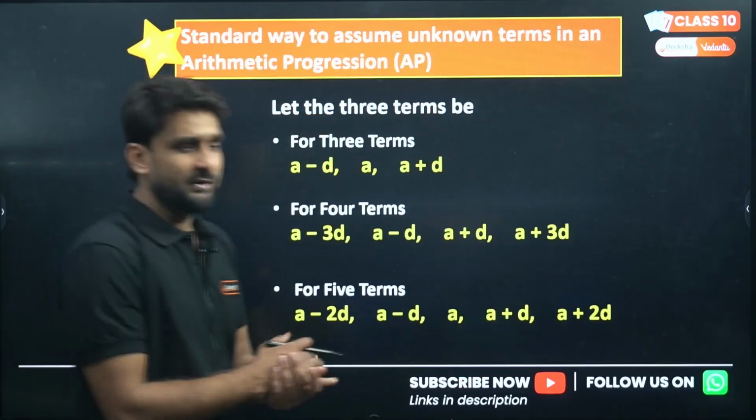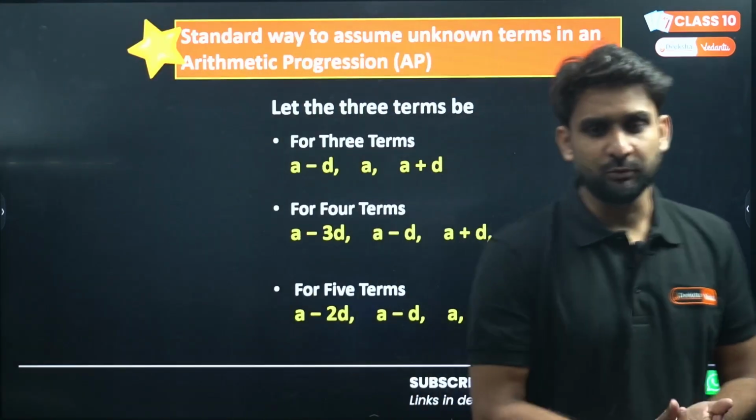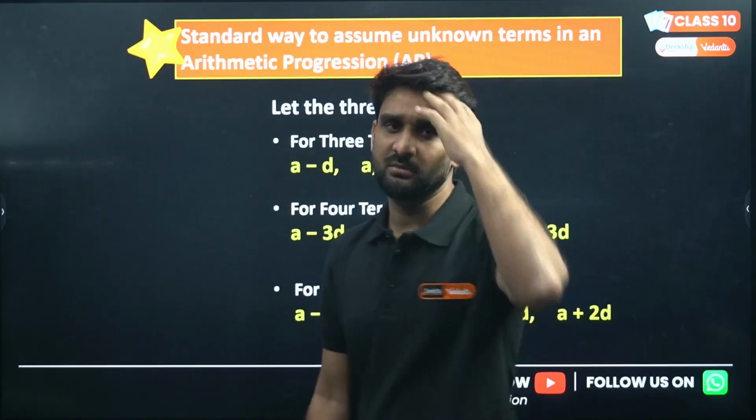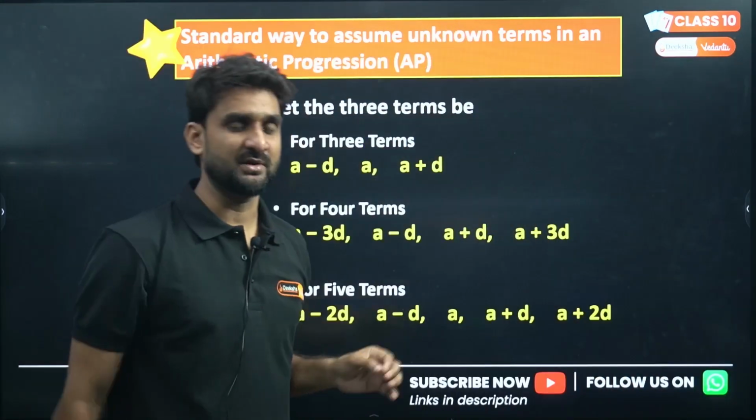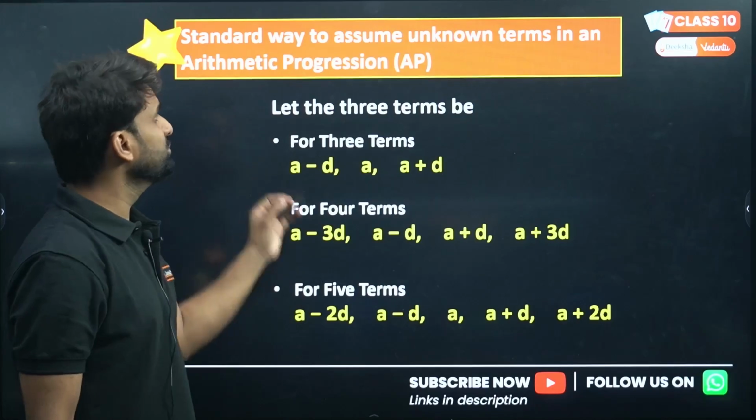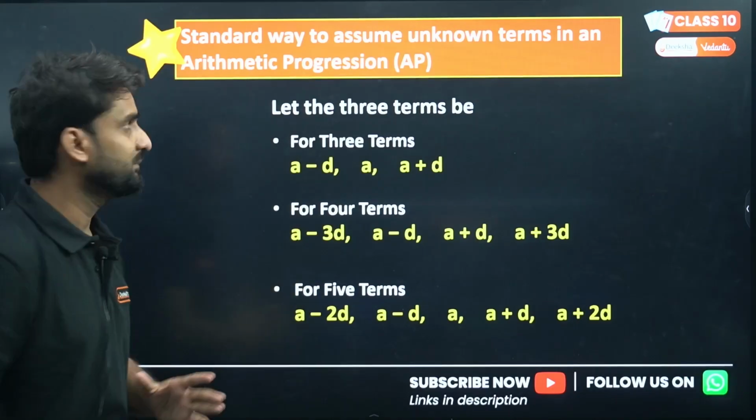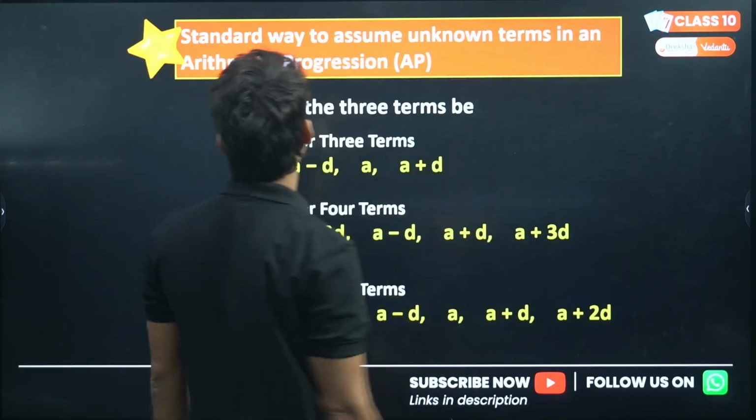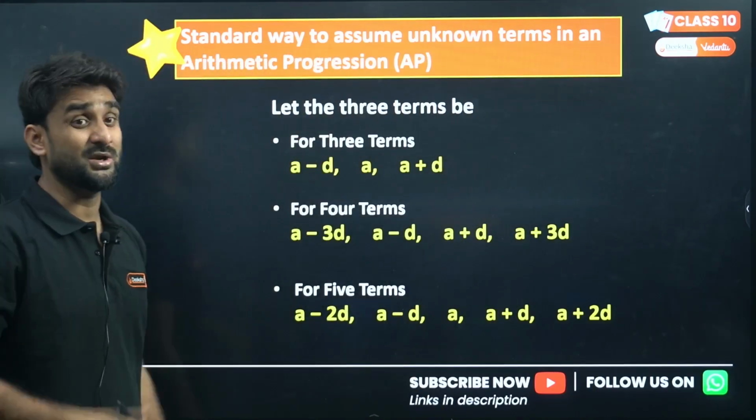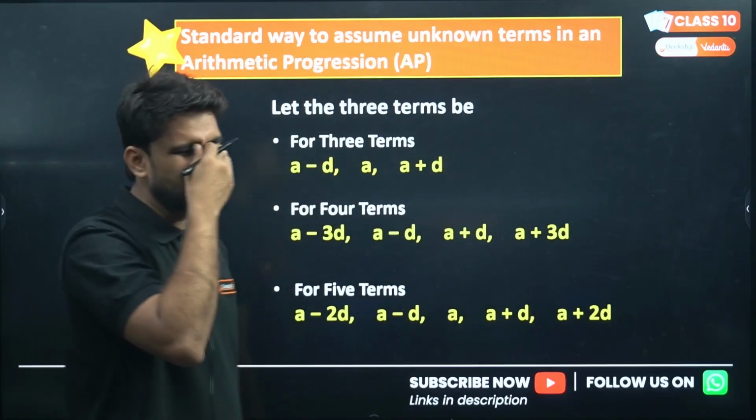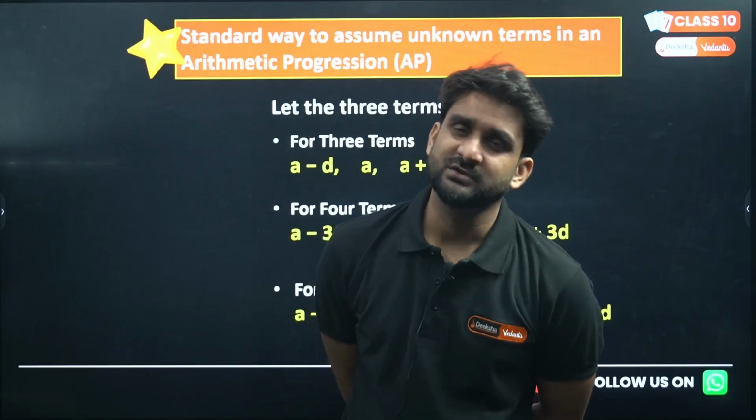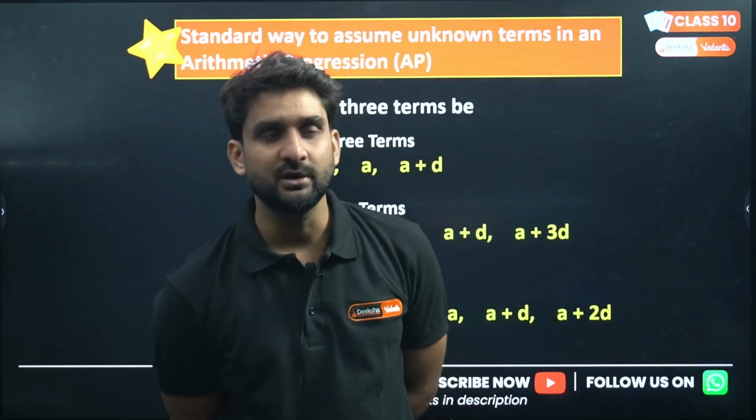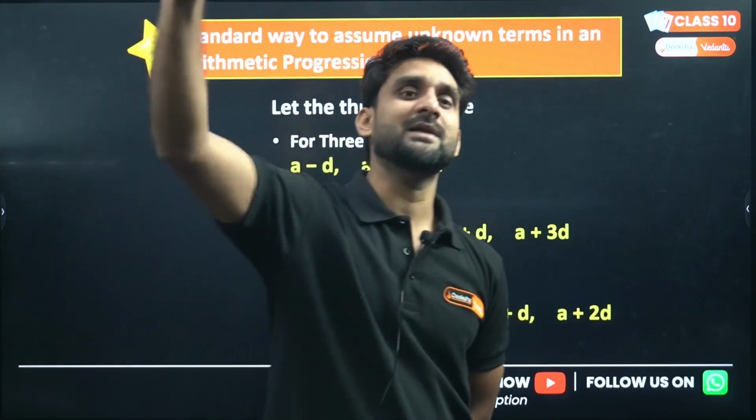Now there is a very important concept in arithmetic progression. Sometimes a question comes in the board examination, and might be in your pre-board examination as well, to assume the unknown terms of an AP. The question will be like this: the sum of first 3 consecutive terms of an AP is 3 or 4. What will be the 8th term?